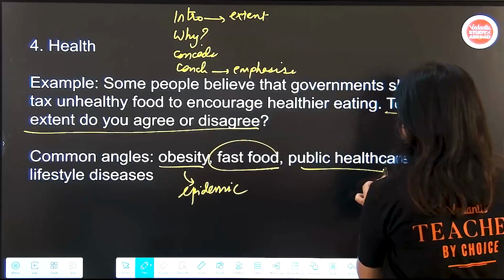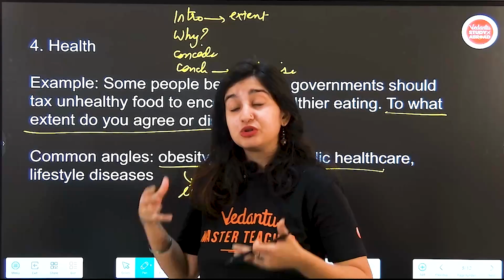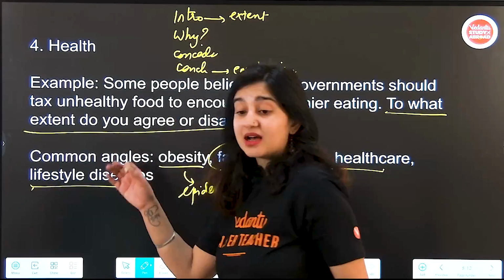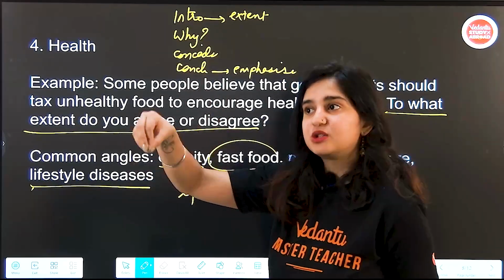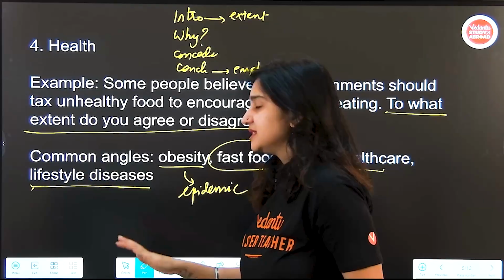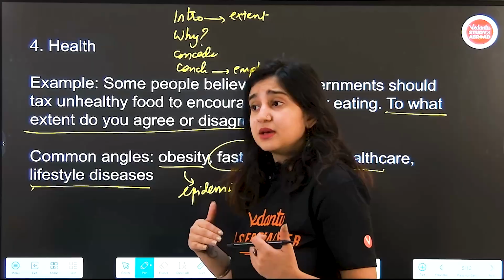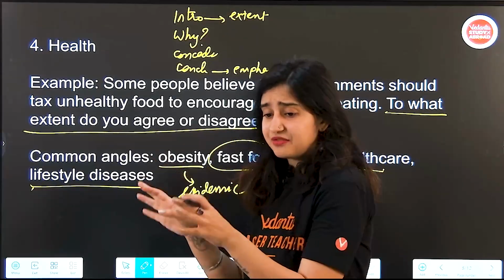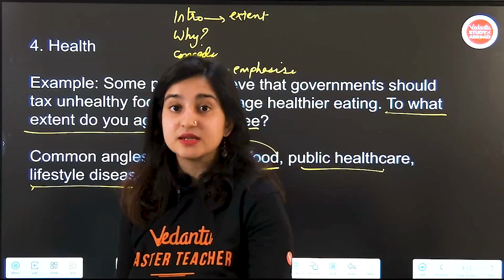Fast food in general, public health care. How good should public health care be? How much should governments actually be spending on public health care? And lifestyle diseases. What are lifestyle diseases? Now, again, these are all domain specific, topic specific words. So you need to know what they mean. Lifestyle diseases refers to diseases like high blood pressure, diabetes, issues that are caused not due to just genetics or other factors, but mainly because of having an unhealthy lifestyle, lack of exercise and bad diet.